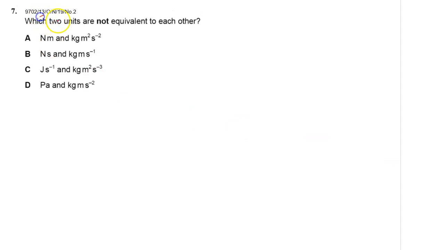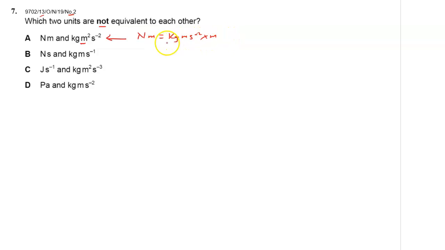Number 7 was set on paper 1, 3, and this was question number 2. Which two units are not equivalent to each other? Is Newton meter equivalent to kilogram meter squared per second squared? Okay, let's find out. Newton is basically kilogram meter per second squared, times meter.